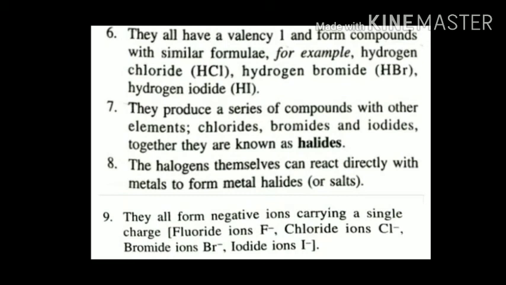They all form negative ions carrying a single charge. Now because all of these have 7 electrons in the outermost shell, they need just 1 more electron in order to complete their octet. Right now the number of electrons and protons in the atom is equal, so when they gain 1 electron to complete their octet, an excess electron will come on them, due to that they will have a negative charge, that is a uninegative charge, and this is the reason that they form negative ions carrying a single charge.